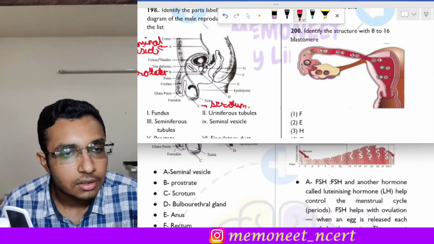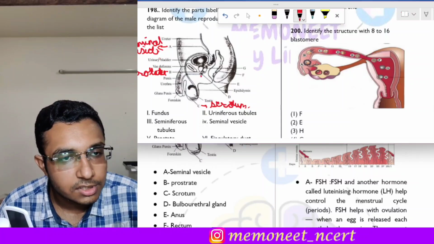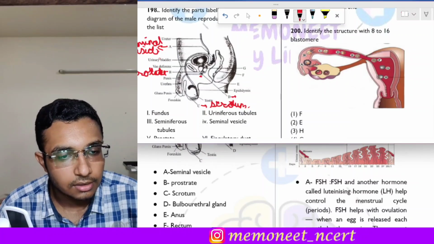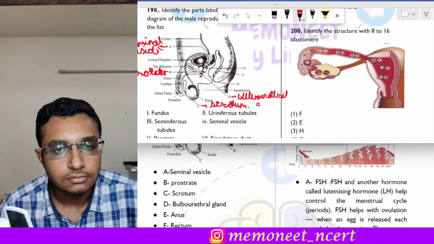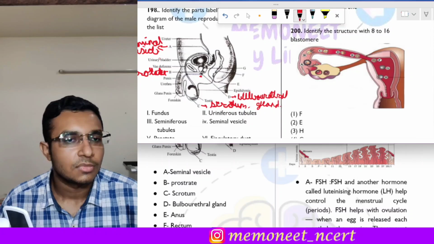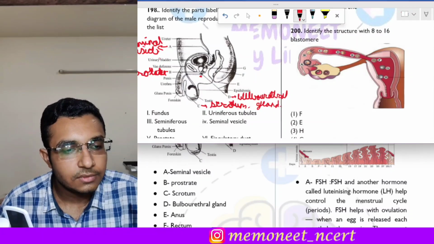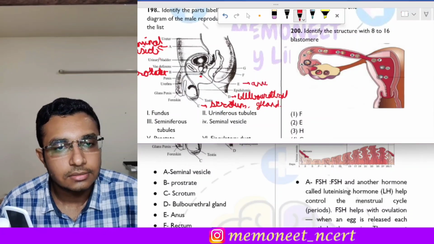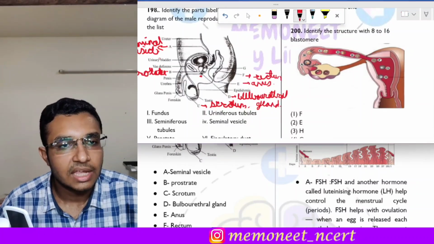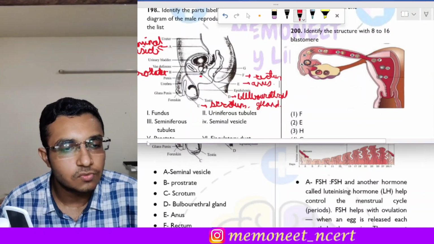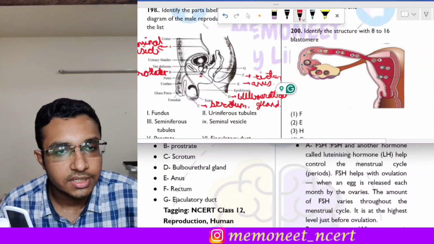Then D. As you can identify over here just below the prostate, D are the bulbourethral glands. Then E is the anus, F is the rectum, and G is what? G is the ejaculatory duct.